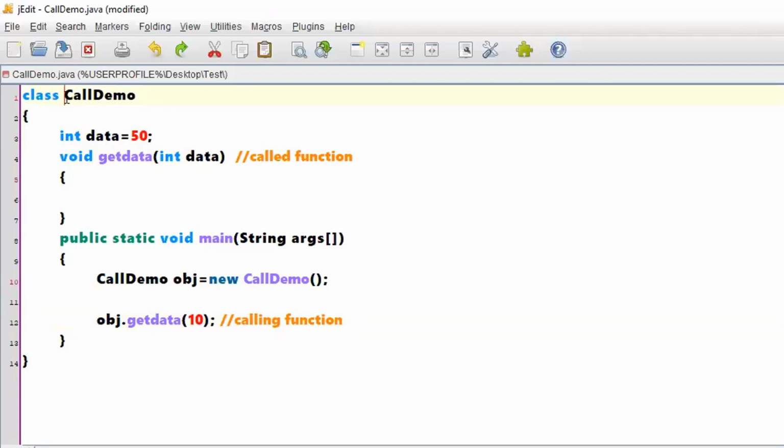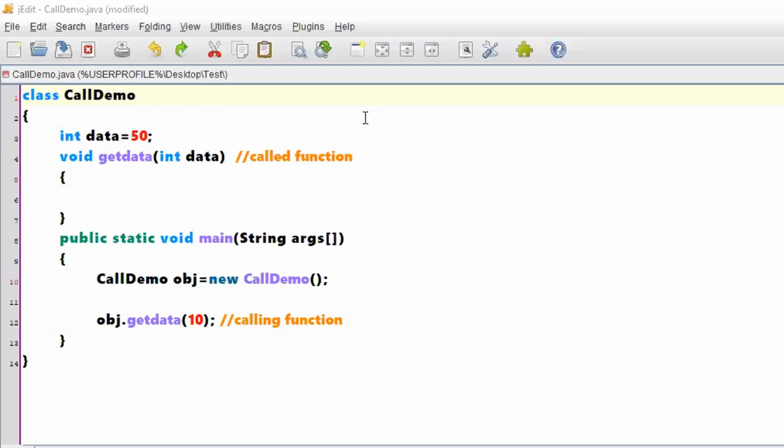You need to be in a position to tell me what will be the output of the program. It completely depends on how you understand the concept. If you understood the concept, you can easily tell what will be the output. I have not done much with respect to the program. I have just created a class called CallDemo.